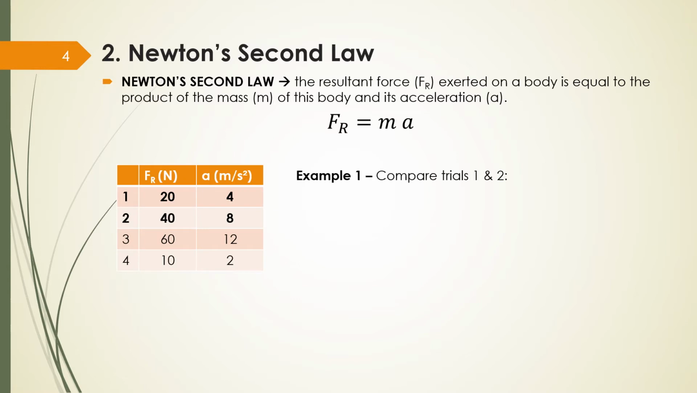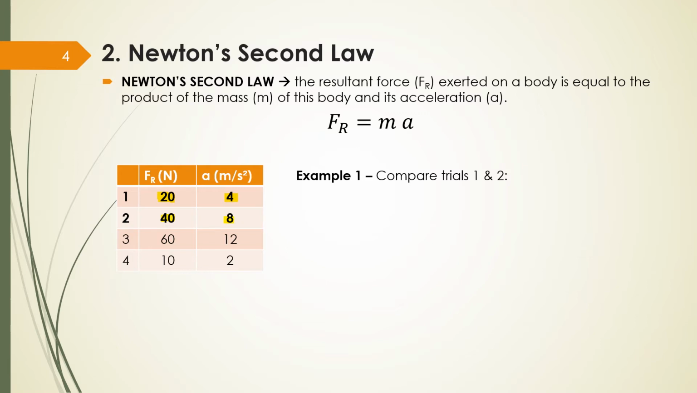Let's do some examples. Here I have a table with some information about the resultant force and acceleration of a specific body. Doesn't matter. In this case, all the masses are the same, so I'm not changing the mass at all. Let's compare trial 1 and 2. In trial 1, I have a force of 20 newtons and my acceleration is 4 meters per second squared. In trial 2, I have a force of 40 and an acceleration of 8 meters per second squared.